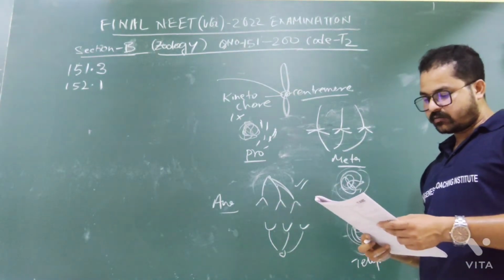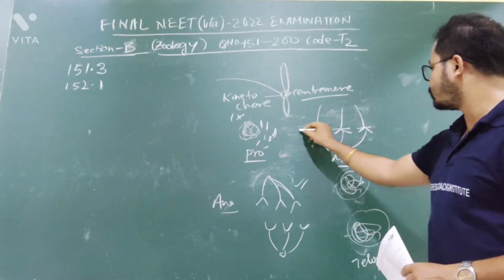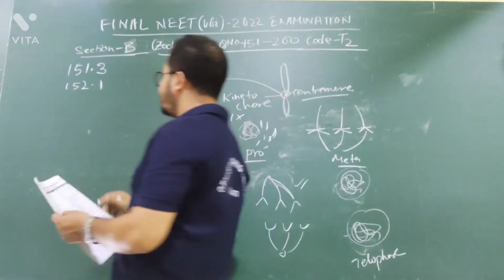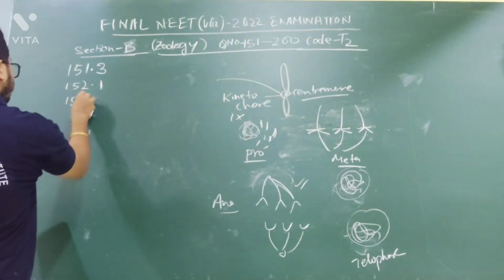Option number 4, all the chromosomes lie at the equator in anaphase. This is the anaphase. All the chromosomes lie in the equator. So option number 4 is also correct. Incorrect is option number 1. Question number 153.